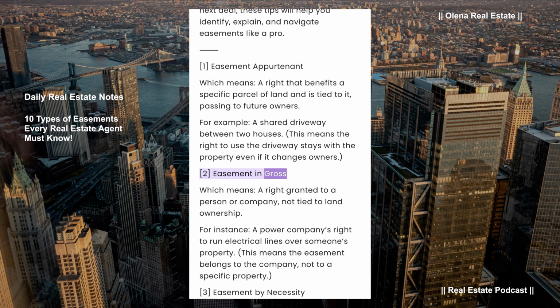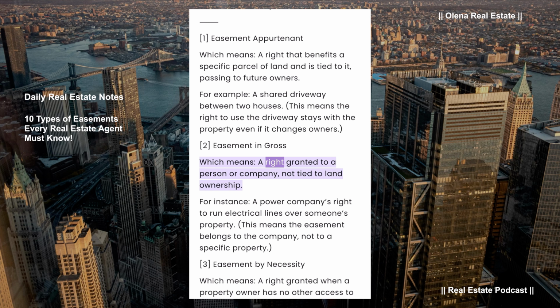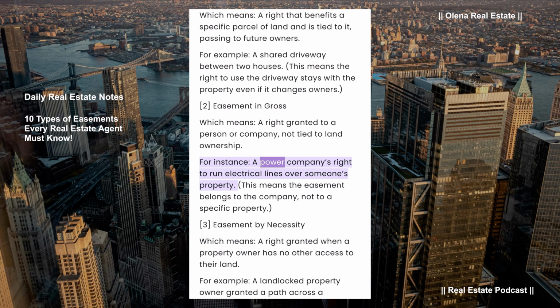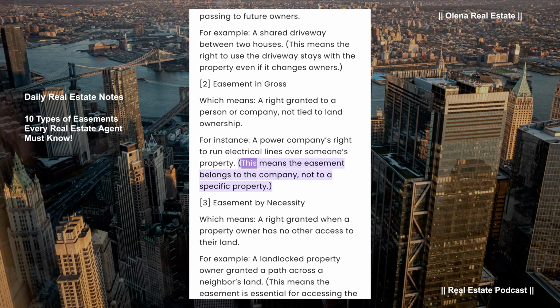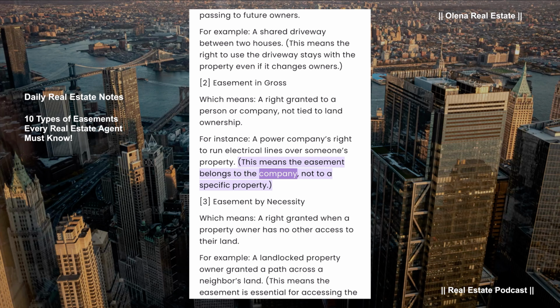Easement in gross, which means a right granted to a person or company not tied to land ownership. For instance, a power company's right to run electrical lines over someone's property. This means the easement belongs to the company, not to a specific property.